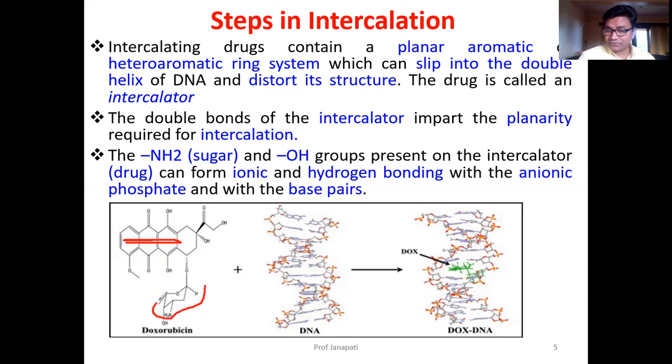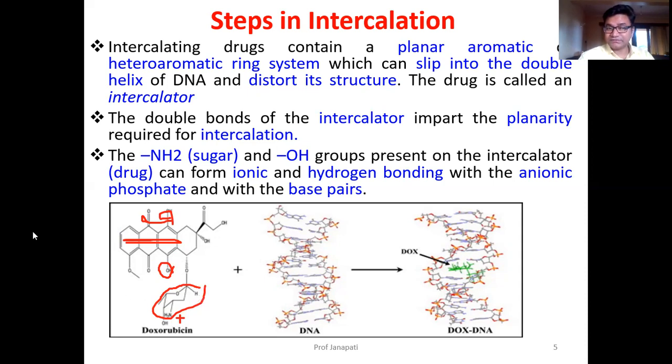The hydroxyl groups present on the molecule will form hydrogen bonding, and the sugar molecule has an amino group which becomes positive at physiological pH and forms ionic bonding with the phosphate present in the DNA molecule. So tight bonding is present between the drug, for example doxorubicin, and the DNA molecule.